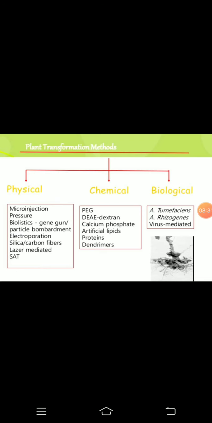I told you already what this Agrobacterium is. Agrobacterium is a gram negative, soil borne, rod shaped bacteria. When Agrobacterium tumefaciens goes and infects plant cells, it causes the crown gall disease. You can see here in this figure a crown gall is shown.